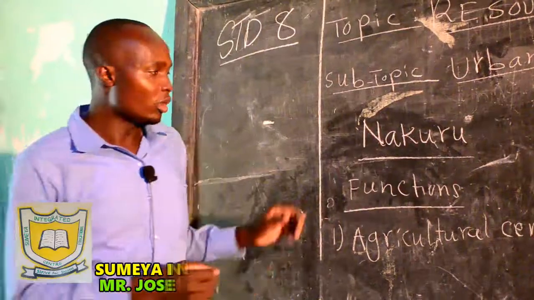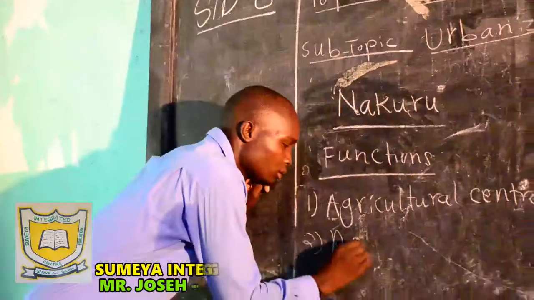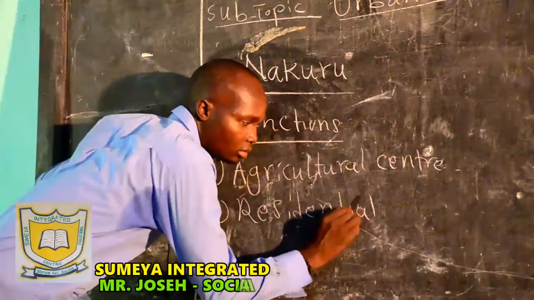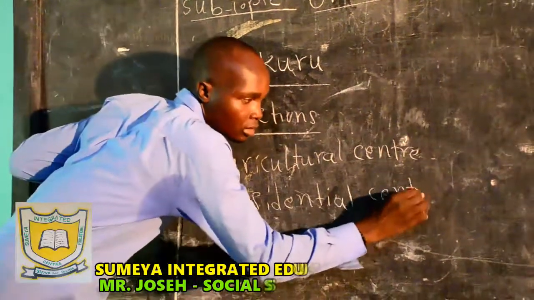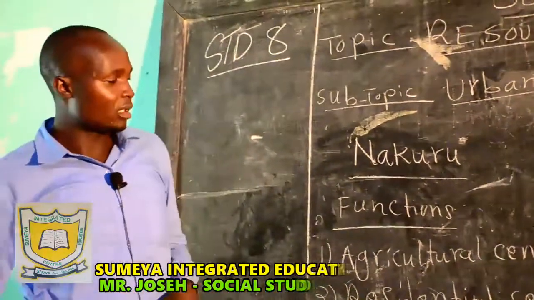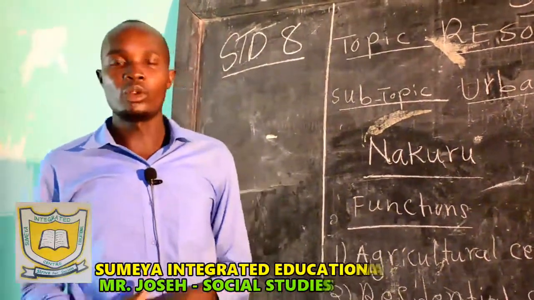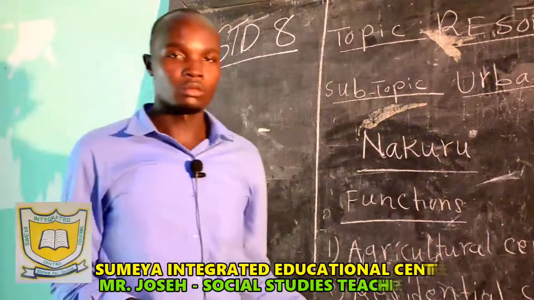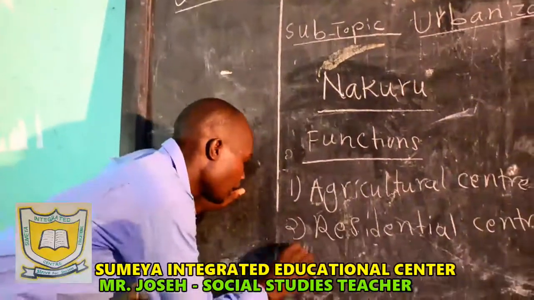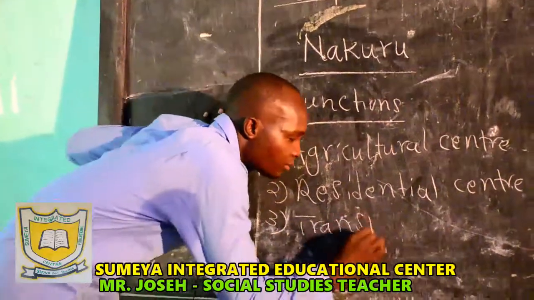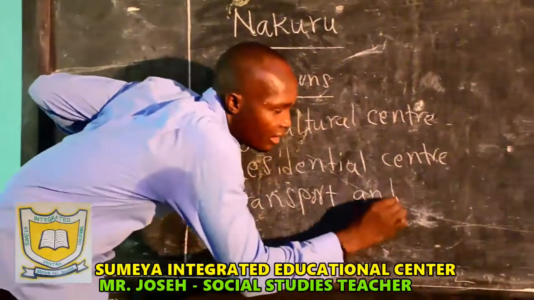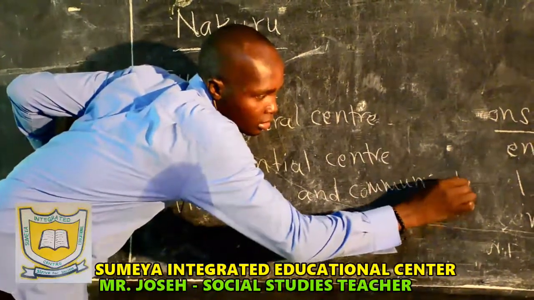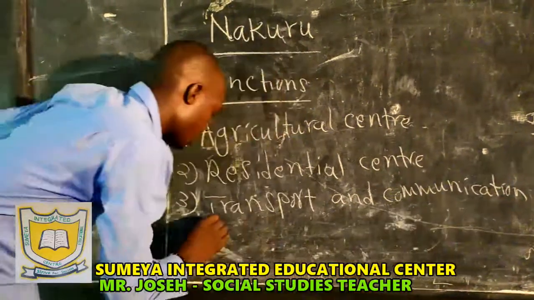Then Nakuru also is a residential center. We have said residential centers are areas where people live. When you go to Nakuru, you'll find very many ethnic groups living at Nakuru. Then Nakuru also is a transport and communication center.